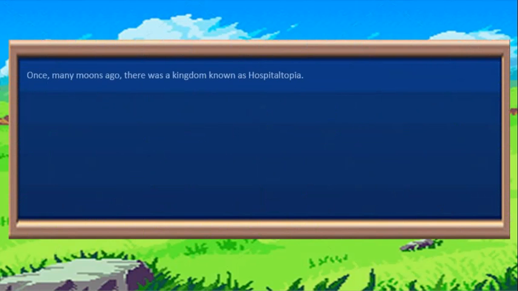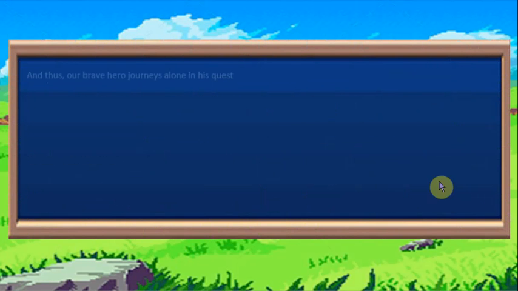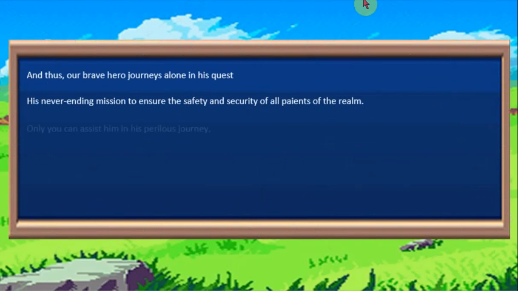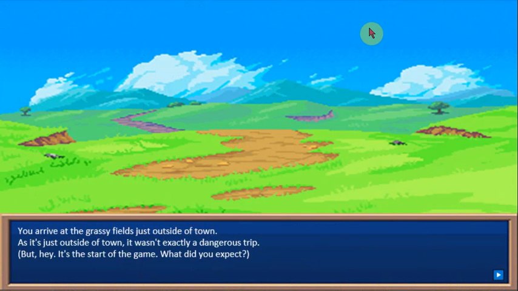Here we've got your opening scroll of text, the classic blue window in Final Fantasy format, some silly background story to get you into the mood of the game. For some reason, this is automatically scrolling rather than me going through with mouse click. I will double check that after. But otherwise, it's behaving as expected.